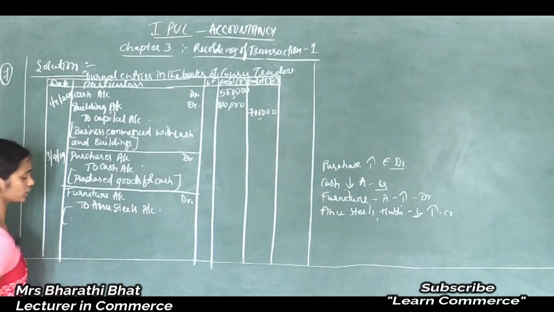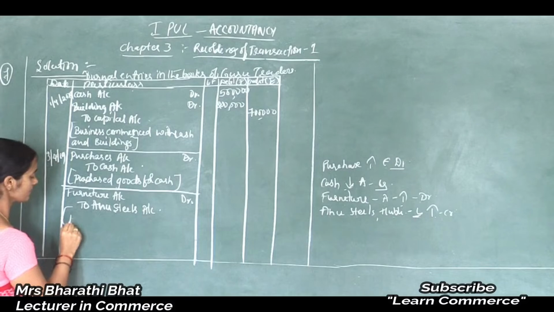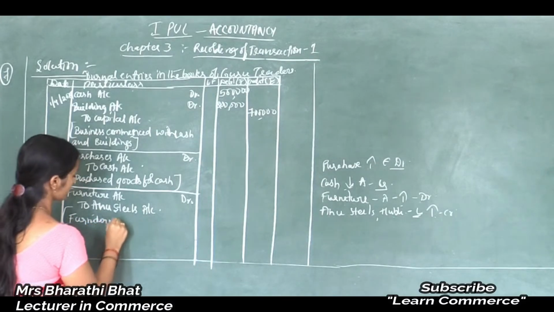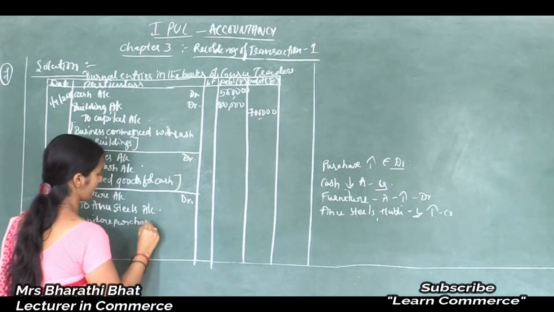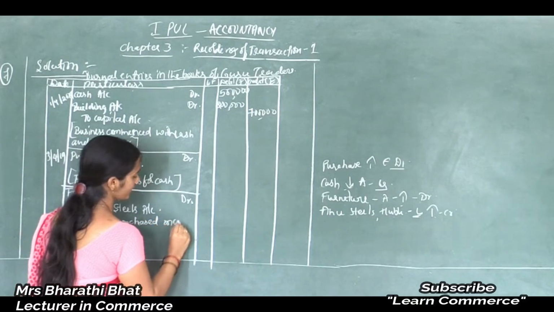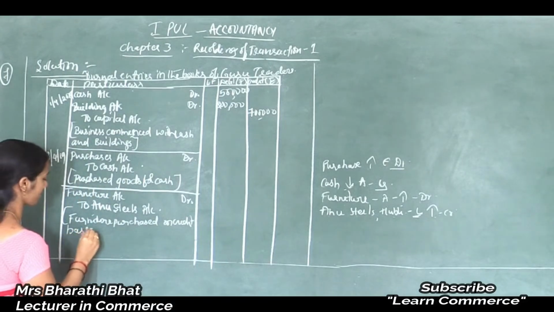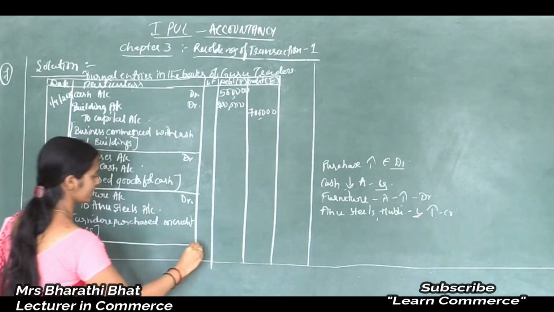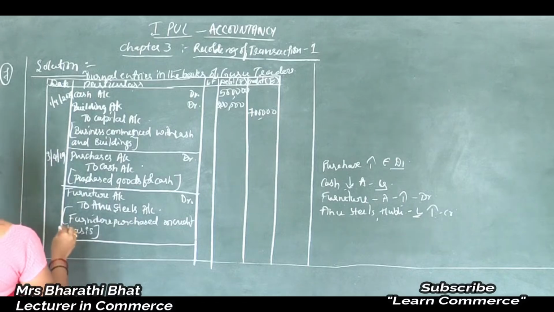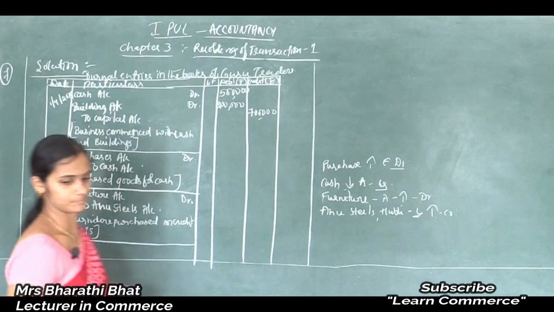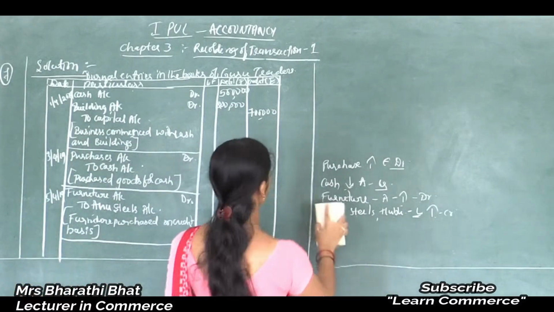So here narration, how we can write narration? Furniture purchased on credit basis. Clear? So mention the date, 5/4/19.